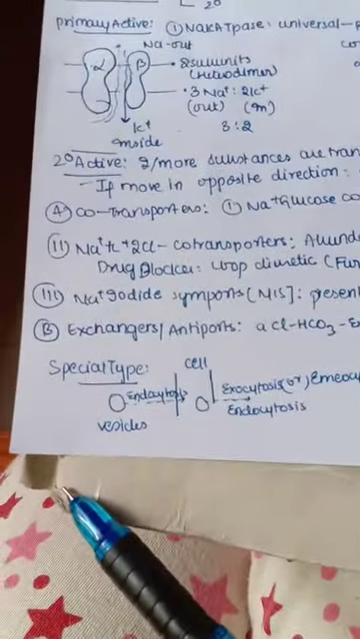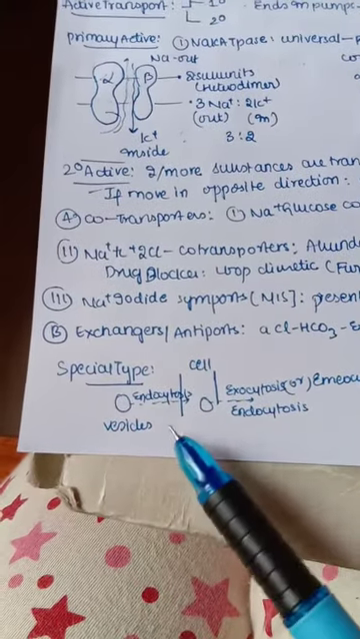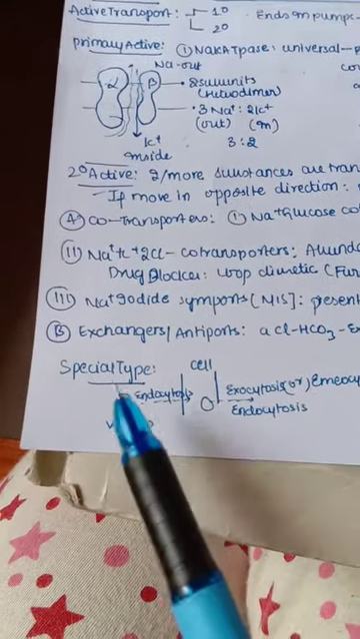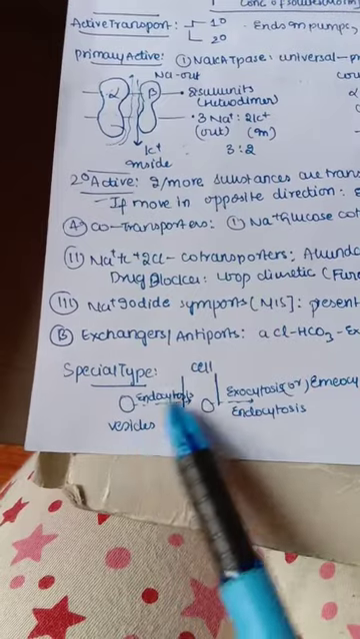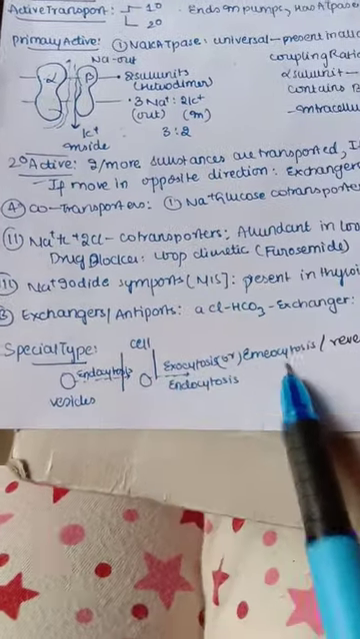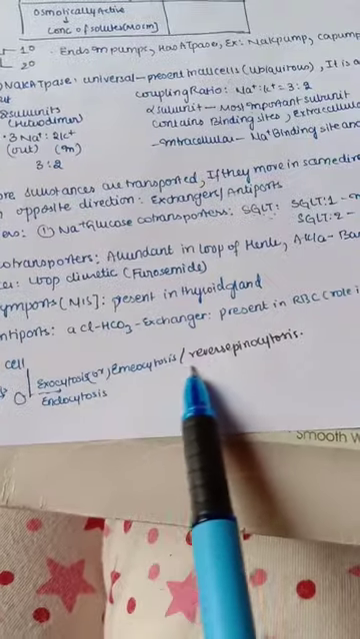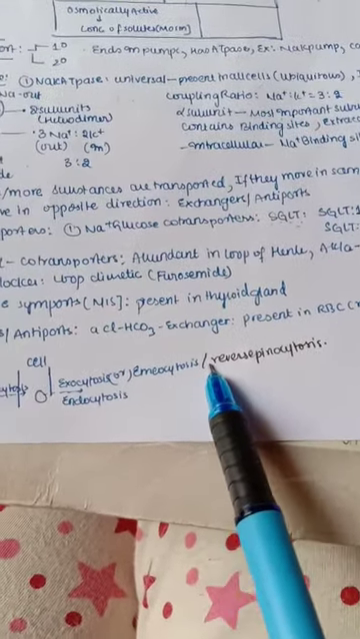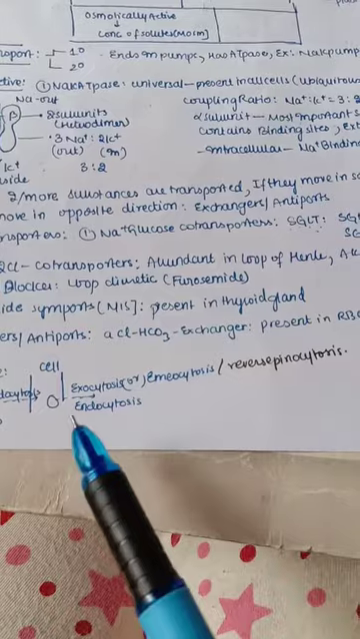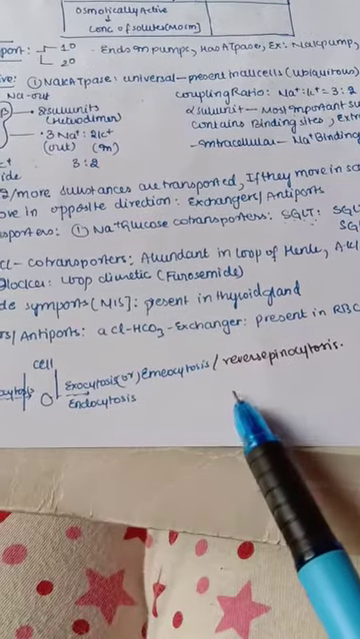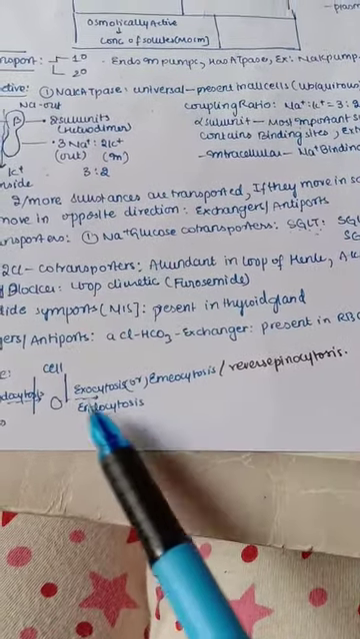And we also have some special types of transport, that is endocytosis and exocytosis. Endocytosis means vesicles are coming inside. Exocytosis means vesicles are getting out. This exocytosis is also called emiocytosis, or reverse pinocytosis, because pinocytosis means drinking water, taking inside, but reverse pinocytosis means getting out.